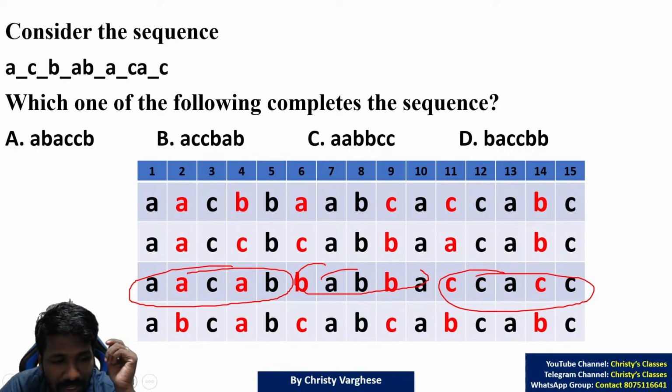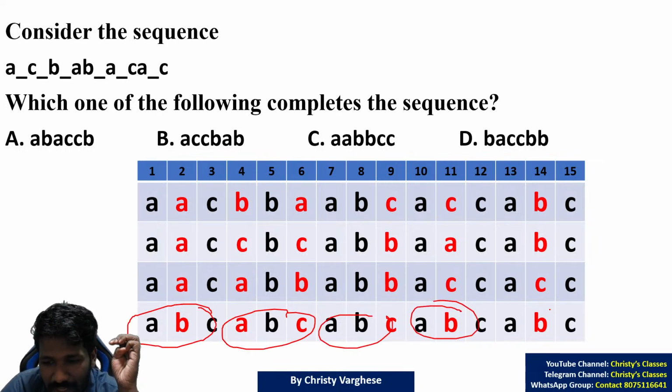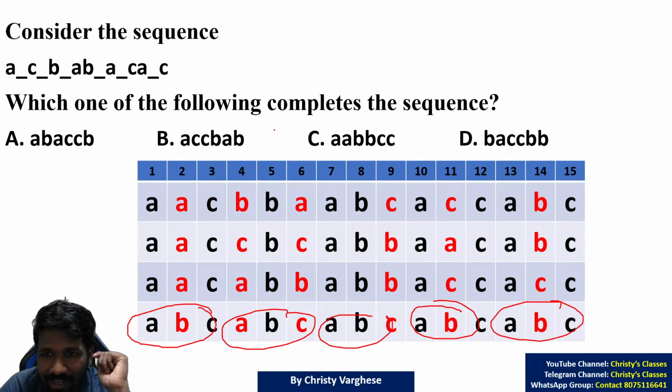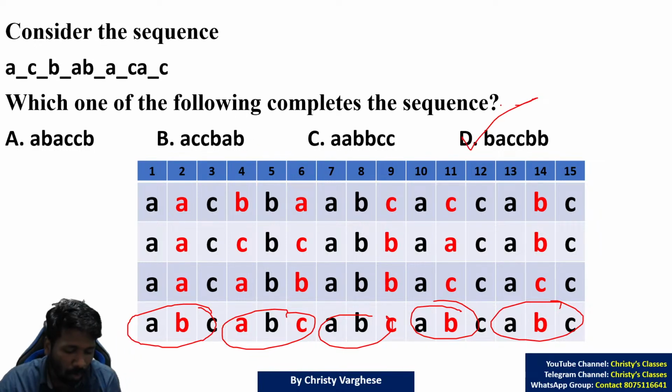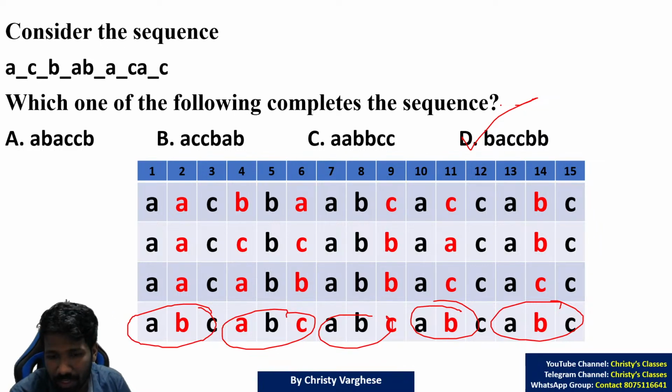The final option is option D. That should be the answer now. Let us check in groups of 3. ABC, ABC, ABC, ABC, ABC. Clearly a pattern. So option D is the answer. All of you please respond. Is this clear or not? So if you are watching me live or recorded, if you can mention whether it is clear.